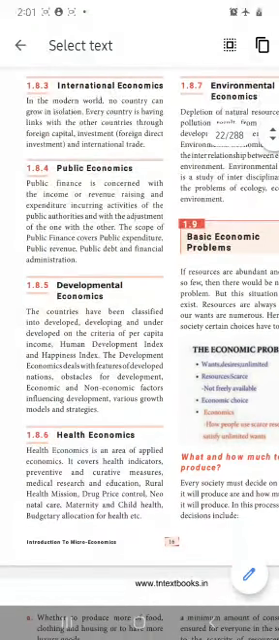Developmental economics. The countries have been classified into developed, developing, and underdeveloped on the criteria of their per capita income, human development index, and happiness index. These three things you studied in your 9th standard. You may have forgotten everything, I know. But according to one person's income alone, they decide whether the country is developing, underdeveloped, or developed, okay?